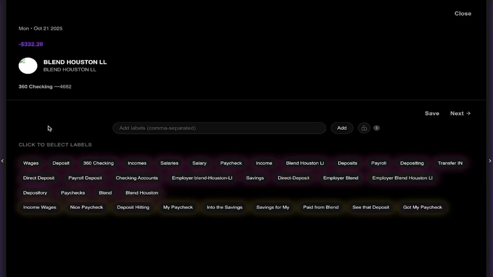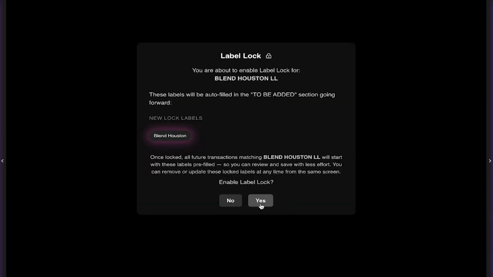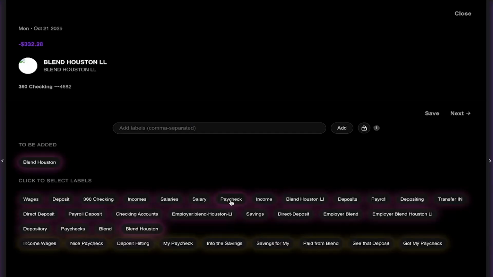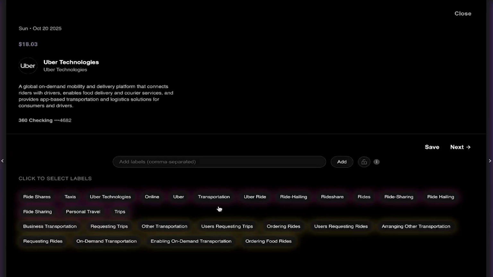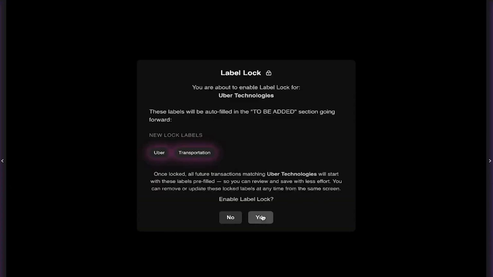This looks like an income paycheck. So we'll do Blend. Where do I see that here? Blend Houston, and then I will lock that in as well. And then I'll say this is a paycheck, and then save that. Uber. And then Uber is always going to be transportation. So I'll lock both of those in.